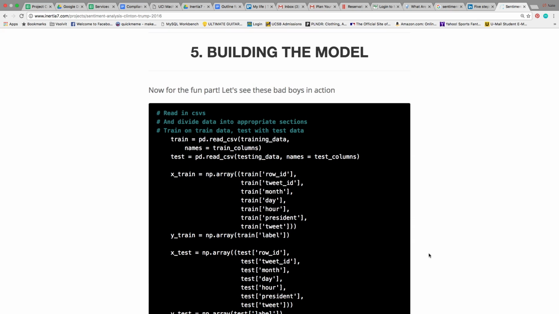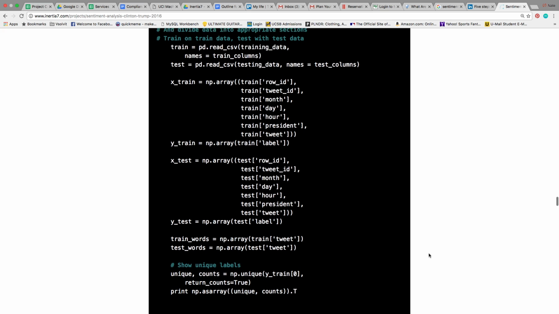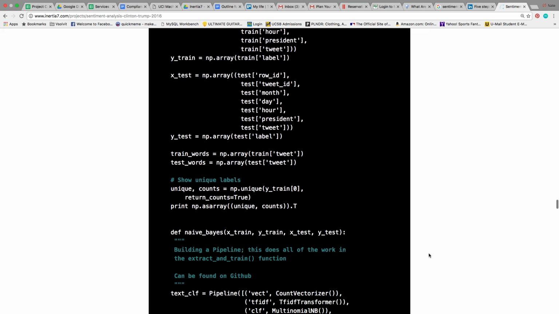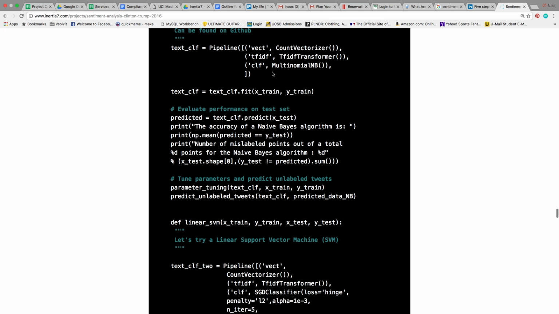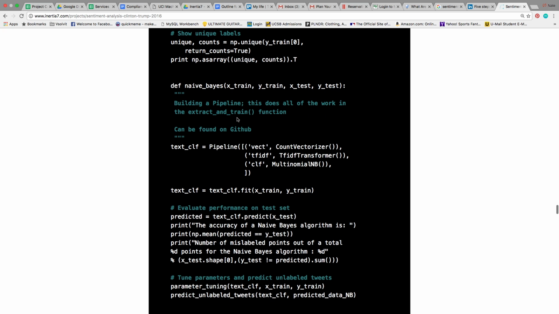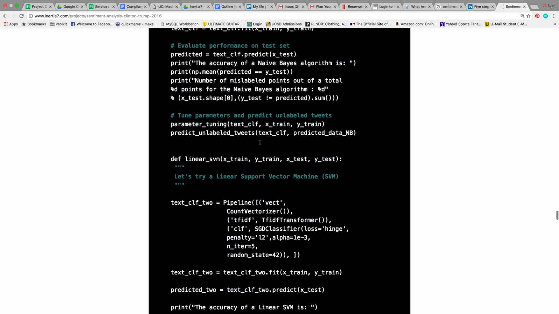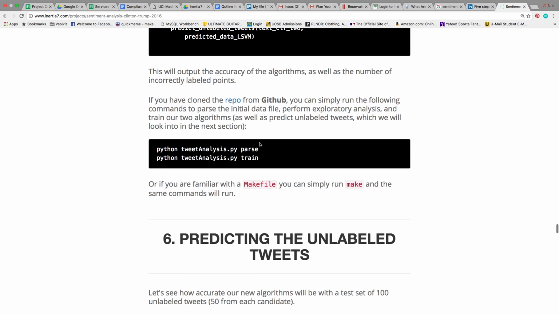So now let's go and build the model. Here we read in the training and the testing data set, and we declare these different variables in here, and then we input them into our functions right over here. This one is probably for naive Bayes, because we're printing out the accuracy. And then this next one is for linear support vector machines. If you've cloned the repo from GitHub, all you need to do is run these two functions or run make, and it'll run these for you.